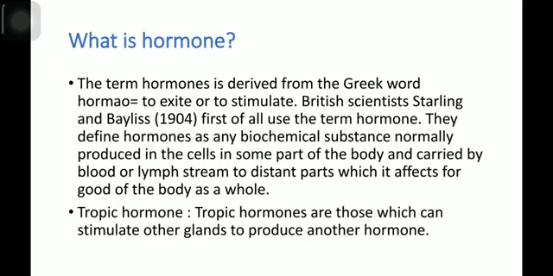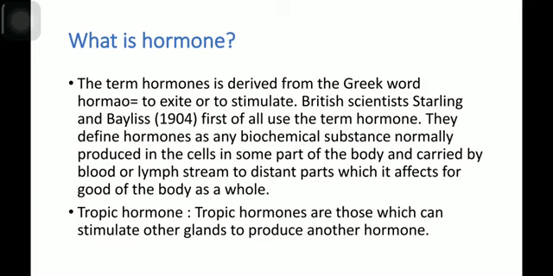Now, what is a hormone? The term hormone is derived from the Greek word hormao, which means to excite or to stimulate. British scientists Starling and Bayliss first used the term hormone in 1904. They defined hormone as any biochemical substance normally produced in the cells in some part of the body and carried by blood or lymph stream to a distant part which it affects for the good of the body as a whole.